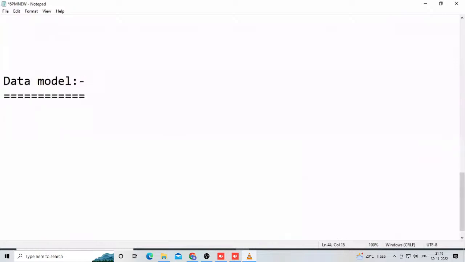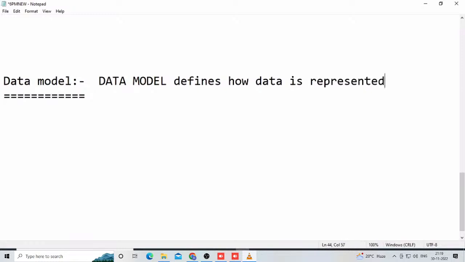Data model defines how data is represented at the logical structure of the database. Observe here: how data is represented at the logical structure of the database. How easy is that definition? Logical structure of the database.